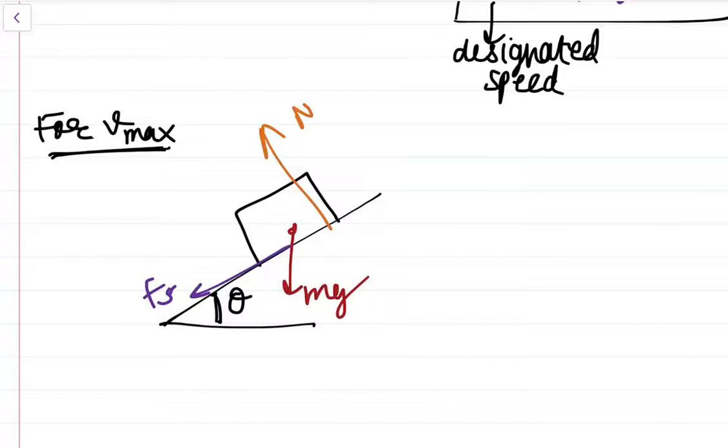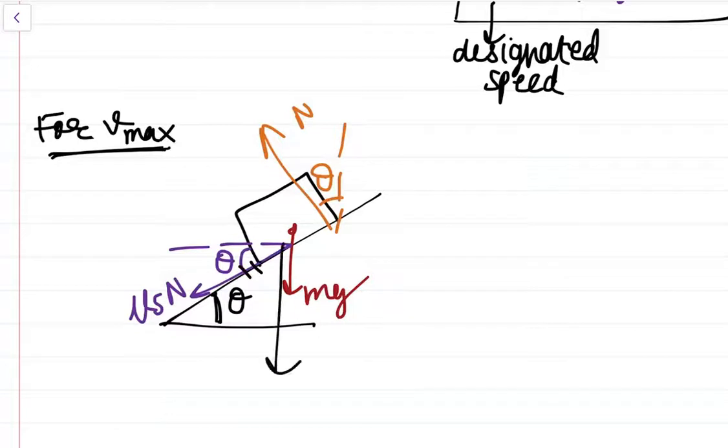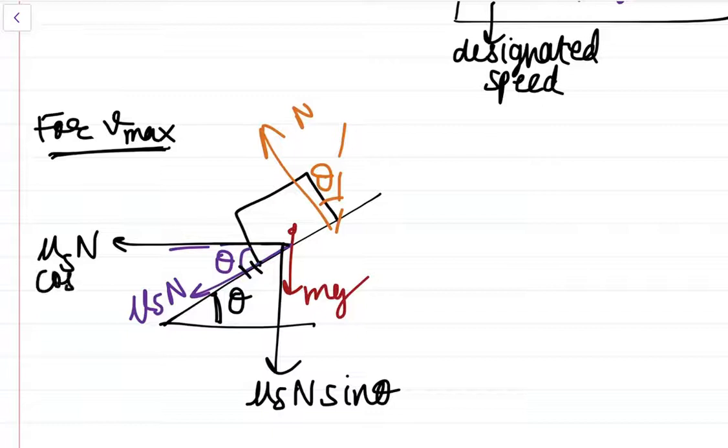We know that this angle is theta, and friction is nothing but mu s into N. Let the coefficient of friction be mu s, so it will be mu s N, and this angle will also be theta. When we break the components of the friction, in the downward direction it will come mu s N sin theta, and here it will come mu s N cos theta. We'll just erase this to avoid any confusion.